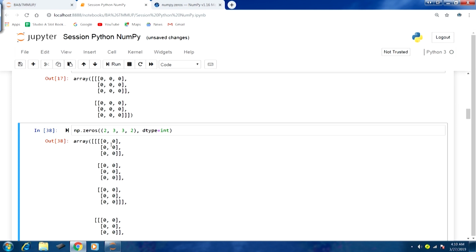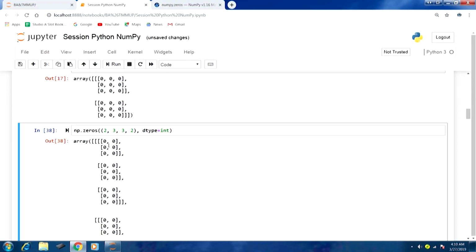Now here you can see that the first argument was 2, and so in a sense we can consider that this multi-dimensional array is comprising 2 arrays of dimension 3 cross 3. Then again the next level can be considered as 3 arrays of sub arrays. In that fashion we can think about these outputs.